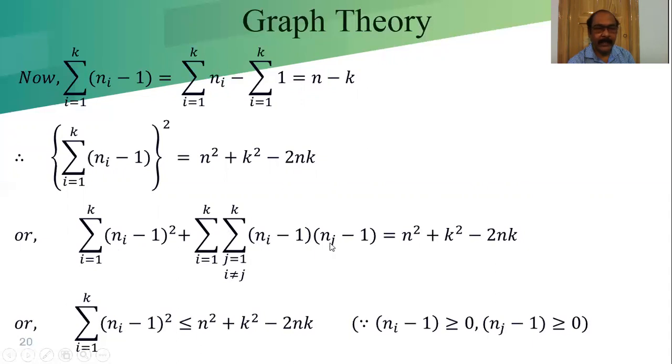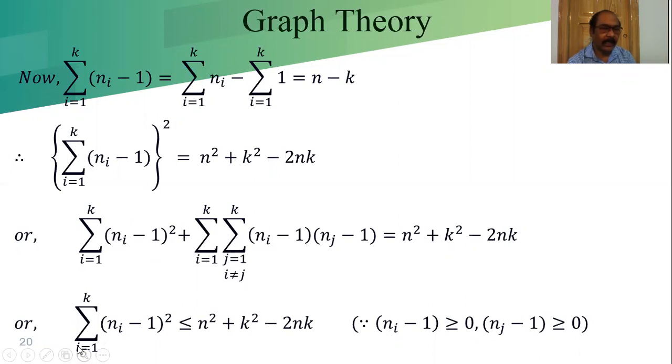Ni, nj. That means if we consider 1, n1, n2, and n2, n1, two summations are there. So that will be repeated here: n1, n2 and n2, n1. That time it is repeating twice. That's why it is not twice, and i is not equal to j also. If they were the same, it would never be 1, because the repetition will come again. That's why i is not equal to j.